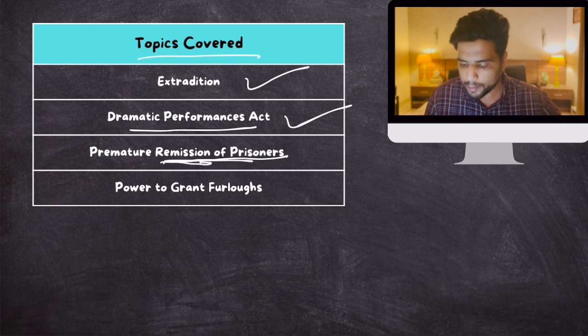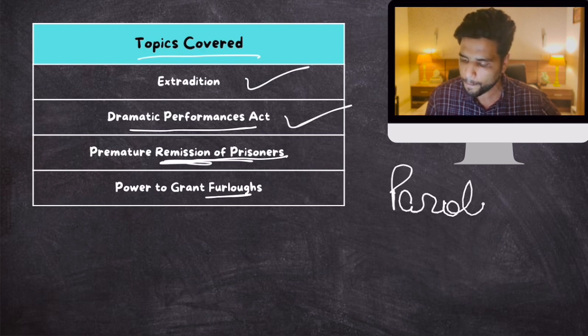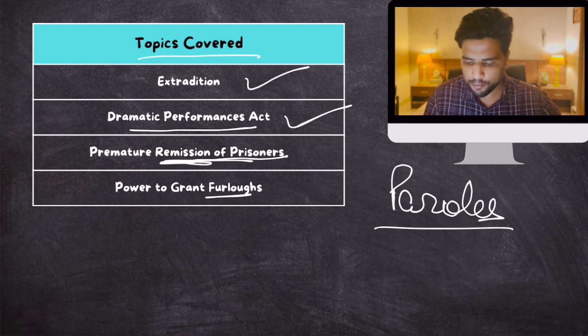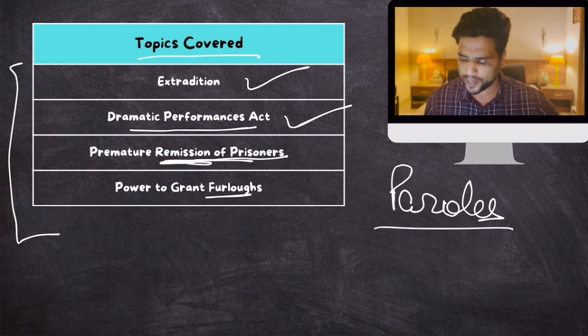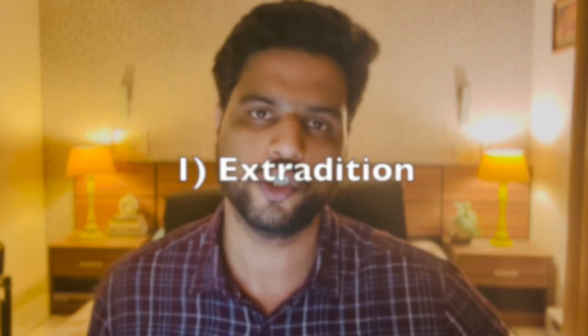So what do we mean by remission? We'll talk about this. And then we'll also talk about another thing with respect to convicts in jails, and that is furloughs and paroles. So these are the 4 topics that we shall focus all our energies on. Let's start discussing them one by one. Let's start with topic number 1, which is extradition.